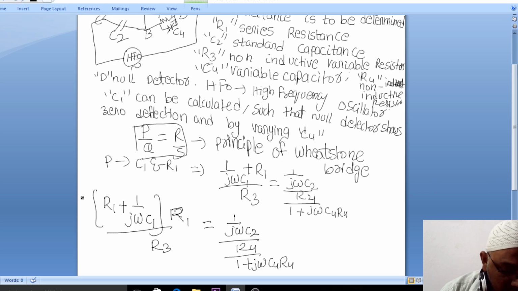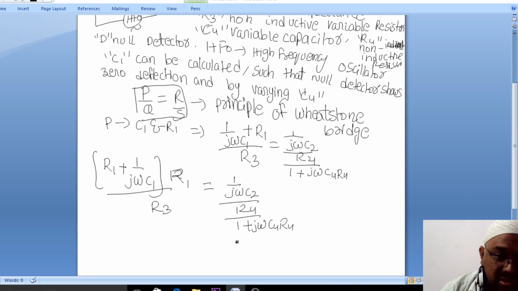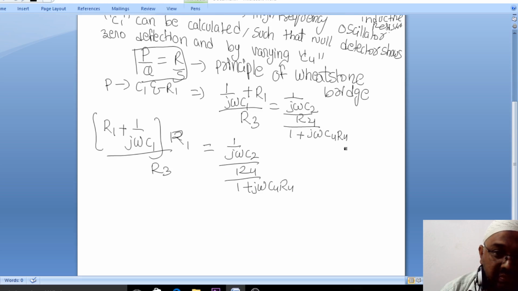This is R1 by R3 is equal to 1 by jωC2, and this particular aspect I have written as it is.